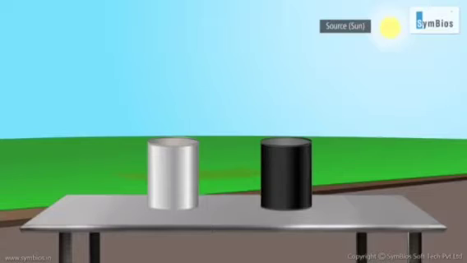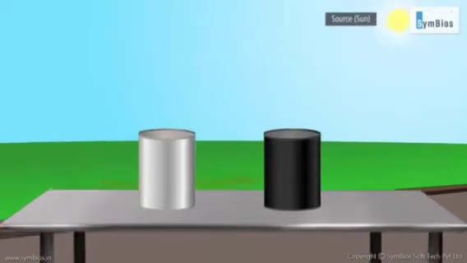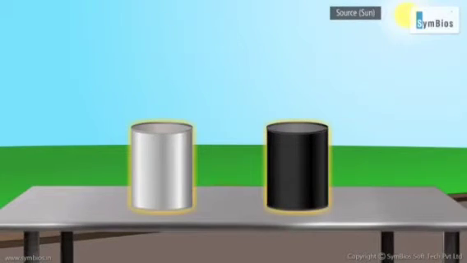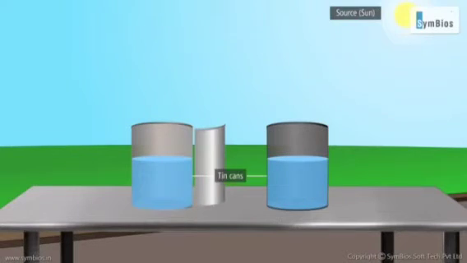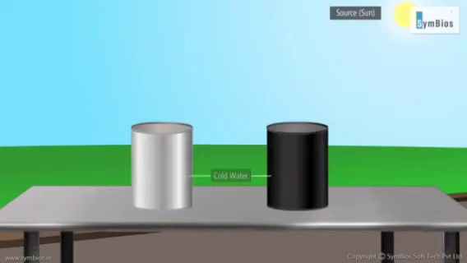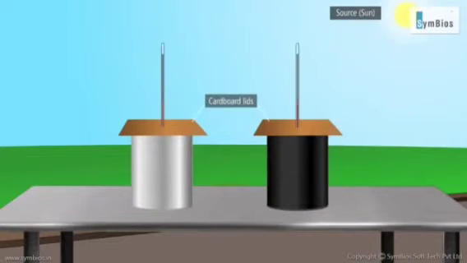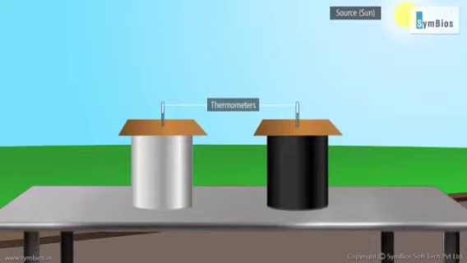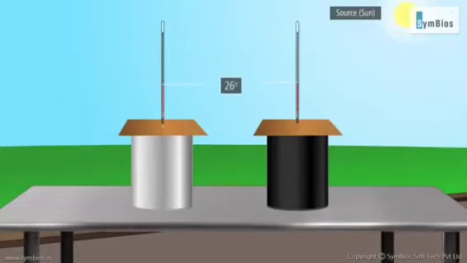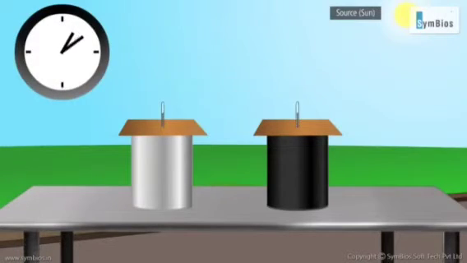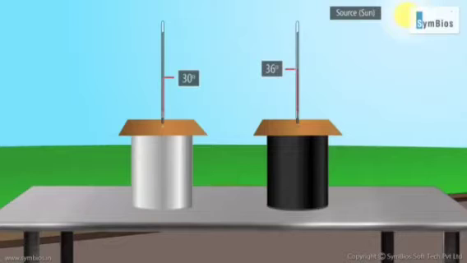Absorption of heat. Now, let us perform an experiment to observe what kind of bodies absorb radiant heat better. Take two identical tin cans, one painted black and the other white. Half fill both of them with cold water. Cover them with cardboard lids and insert thermometers through the lids. Place both the cans in the sun. Note the thermometer readings. After about 15 minutes, note the readings again.